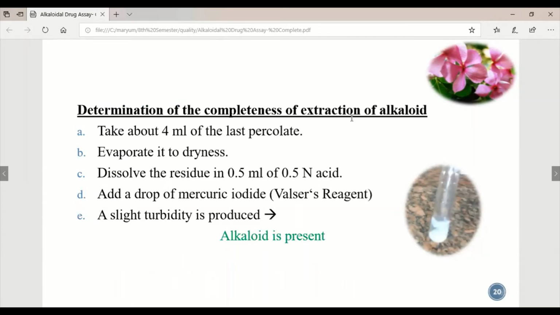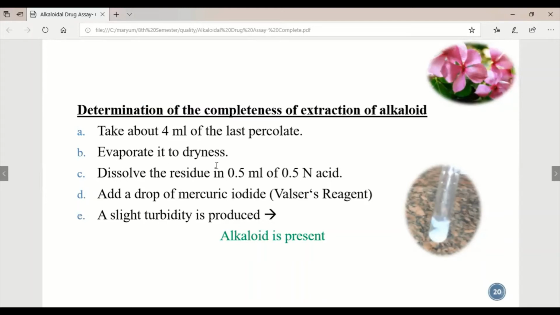This is the test we will perform: the alkaloid test to check alkaloid content. First of all, take 4 ml of fresh last percolate. We will not take the old percolate or menstruum. We will take fresh last percolate and evaporate it to dry off all the solvent in it.